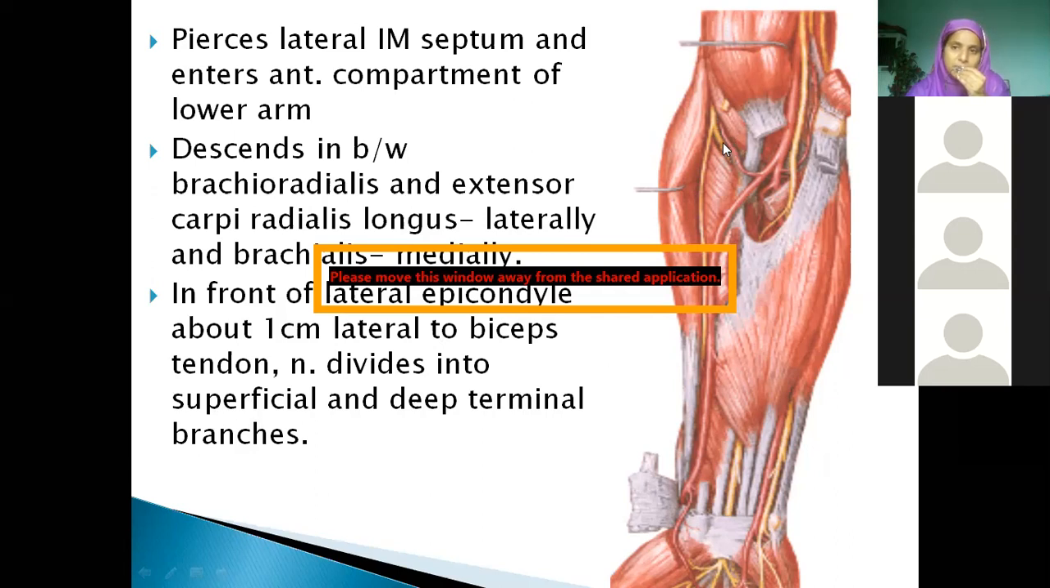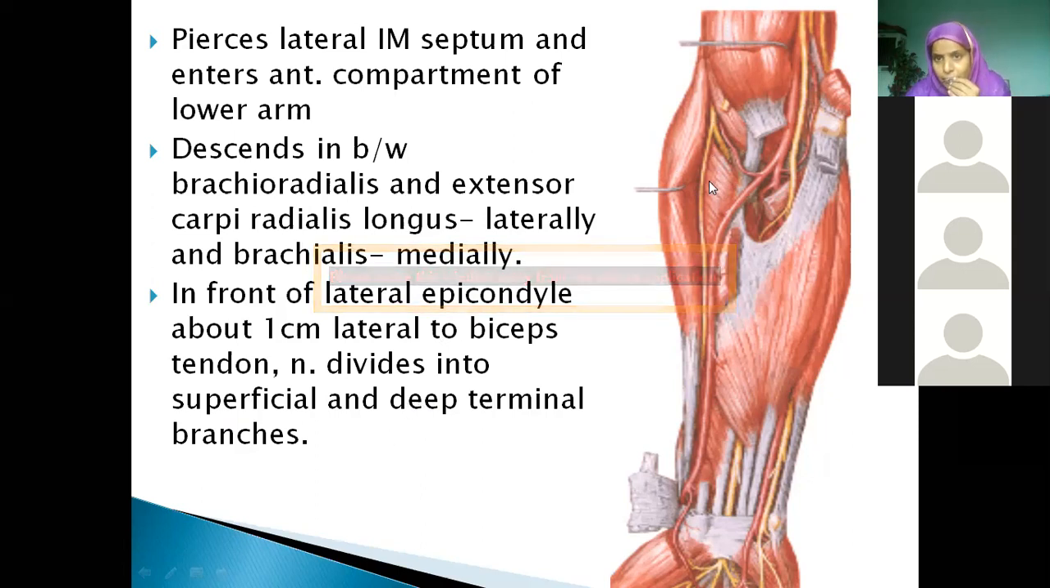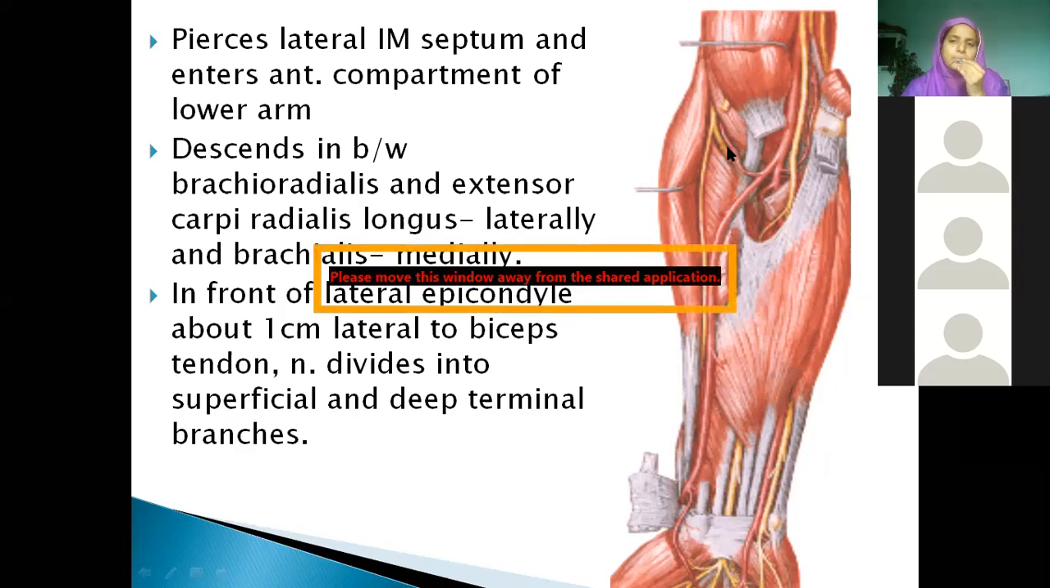Then what is this branch? This is the posterior deep branch, also called the posterior interosseous. Okay, very good. Now see here, what is the name of this muscle? Supinator. So it goes deep to supinator. Which nerve? Deep branch, also called the posterior interosseous nerve.